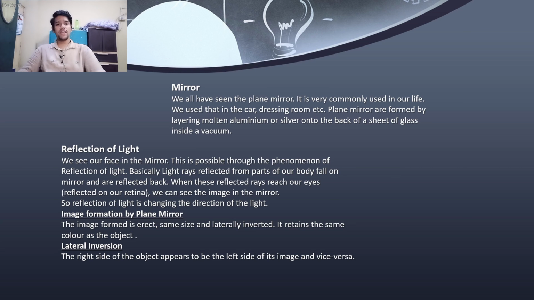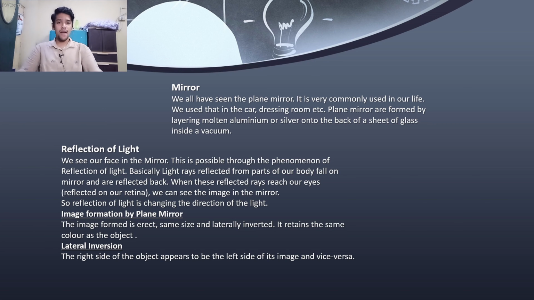Plane mirrors are formed by layering molten aluminium or silver onto the back of a sheet of glass inside a vacuum tube or a chamber. Vacuum is used basically to fuse the elements together and make the mirror very simple and smooth.